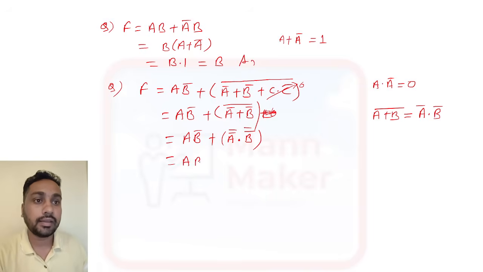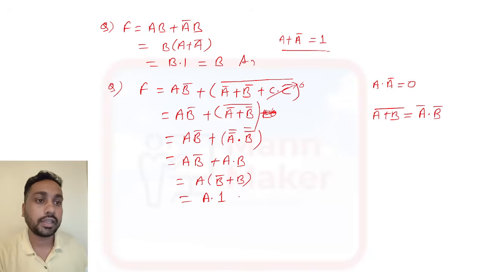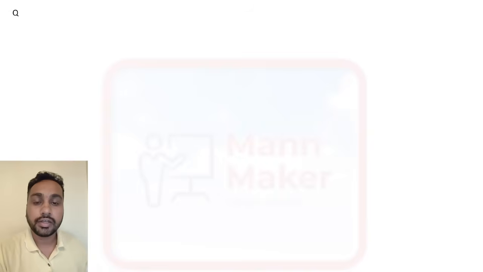Now you can write A B bar plus A double bar is what? A, and B double bar is B. So here you can take common A and B bar plus B. Now B bar plus B is nothing but 1. So it will be A dot 1, and A dot 1 is A. So your answer will be A. Like this, if you get such a Boolean expression, then you need to solve it like that. So this is the Boolean algebra technique.